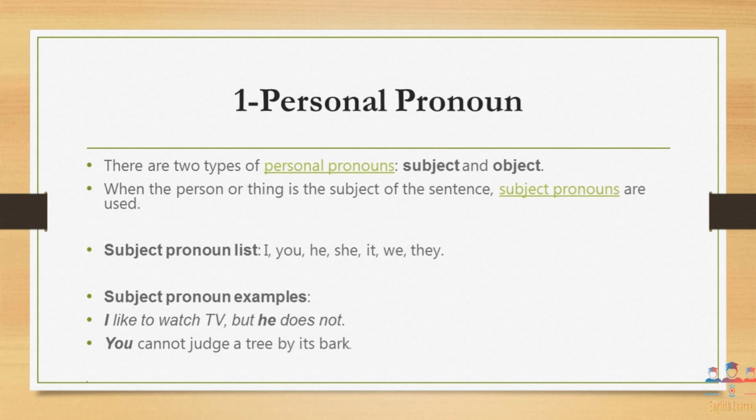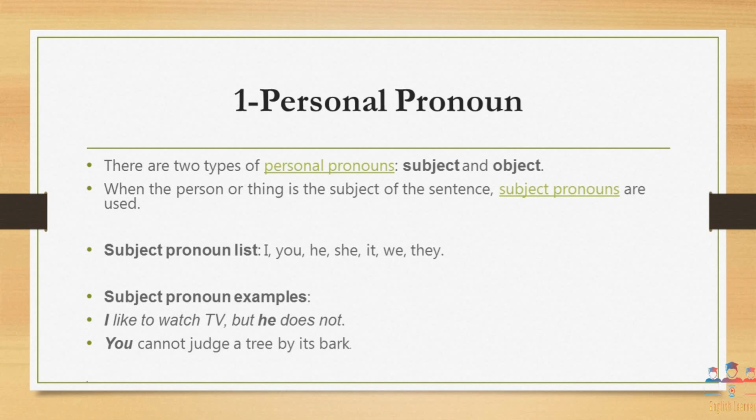Let me mention one thing here, that it is also going to be included in personal pronouns. If we deal with the personal pronoun in detail, then we know that personal pronouns are of 2 types. When the personal pronoun is used in place of the subject, it is called a personal pronoun as a subject. Whenever we use personal pronouns in place of the object, then it is called a personal pronoun as an object, or object personal pronoun.